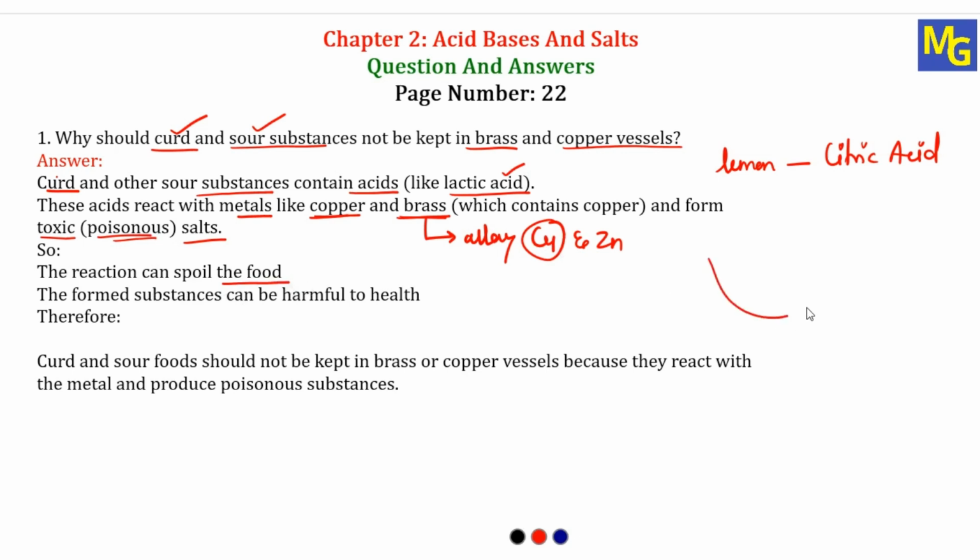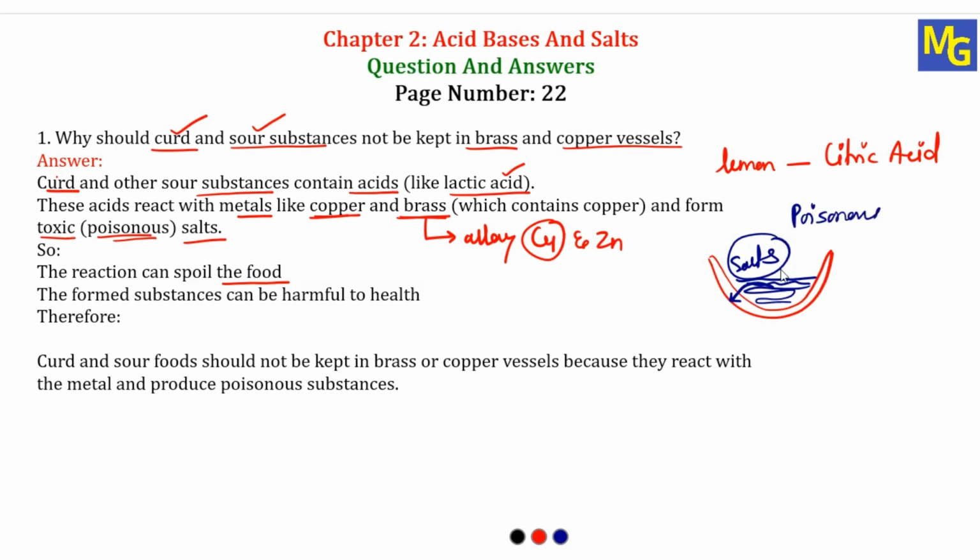So imagine this is a copper vessel, and in this if we keep curd, then because of the lactic acid present in the curd, that lactic acid will combine with the copper atoms and form a salt. And whatever salts are formed, these salts are poisonous. Remember, these salts are poisonous.